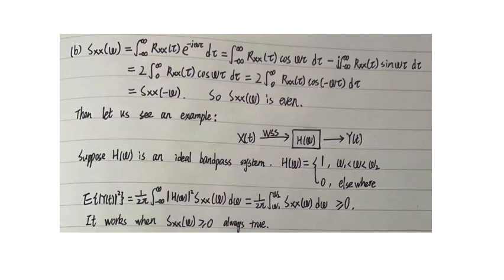Then, to show this function is non-negative, let's look at an example as in the following graph. For this graph, we suppose that H(ω) is an ideal bandpass system, where H(ω) equals 1 when ω is bigger than ω1 but smaller than ω2, and H(ω) equals 0 otherwise. Then let's look at E[y(t)²].